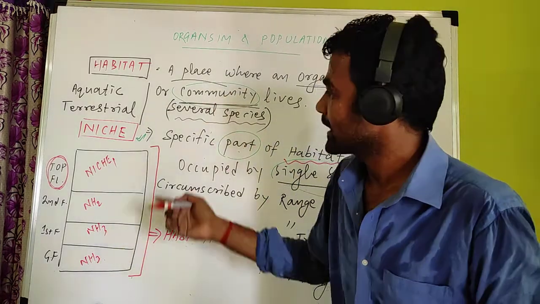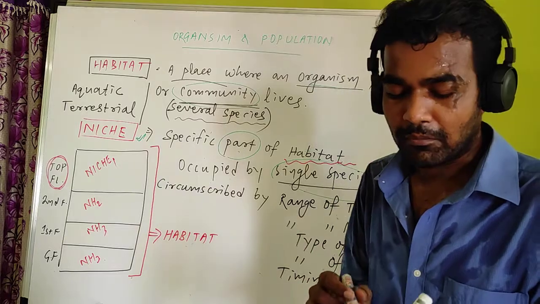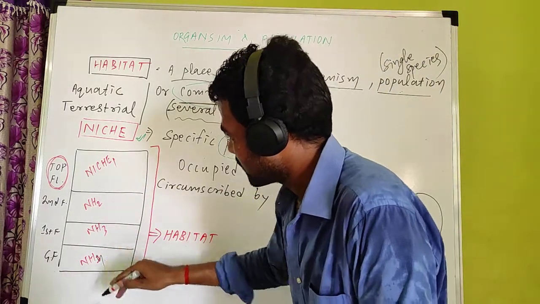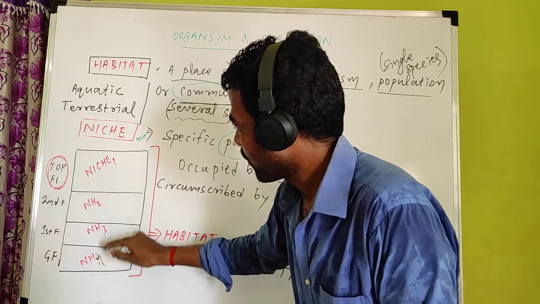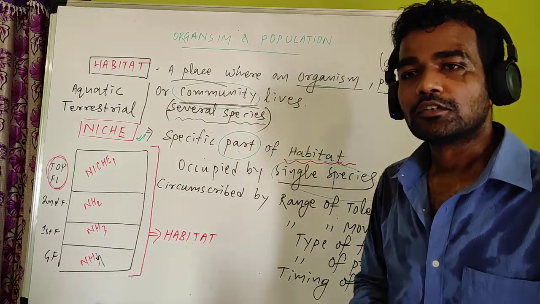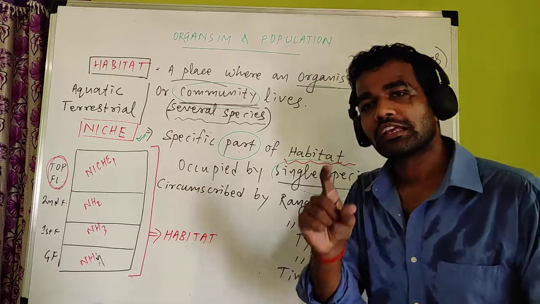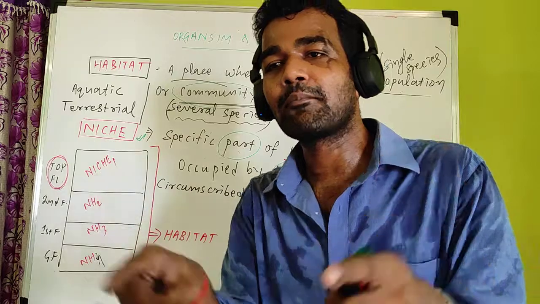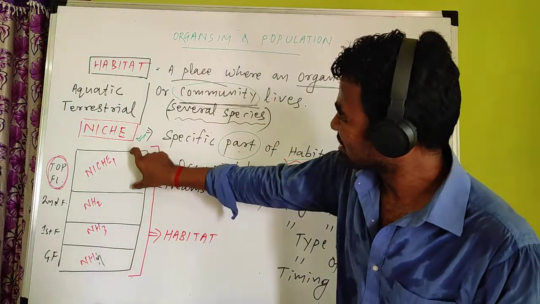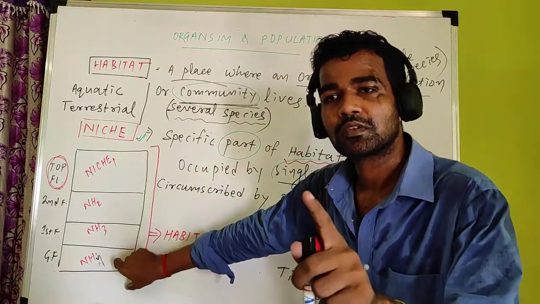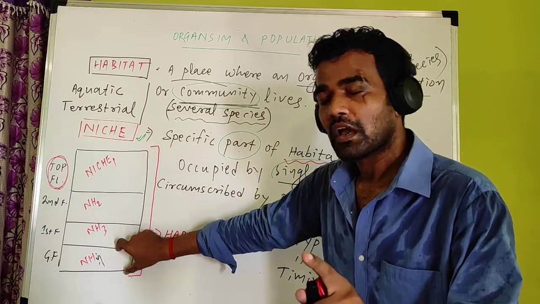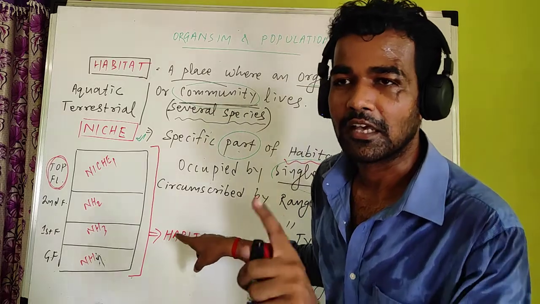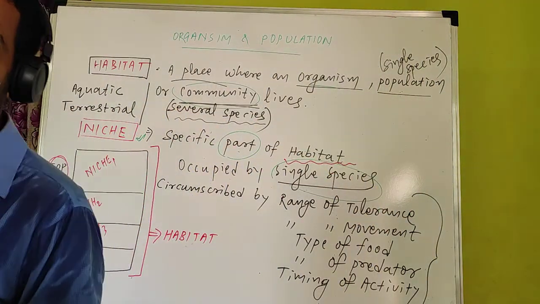It is not always necessary that you write from the top. You can write from the bottom. For example, I have written four niches in a series. Niche number 1, 2, 3, 4. Clear? So just like a book containing 500 pages, each page is a niche, but the entire book is a habitat. Similarly, each floor is a niche, and the entire combination of all the floors is called habitat. Clear? This is the main difference between habitat and niche.